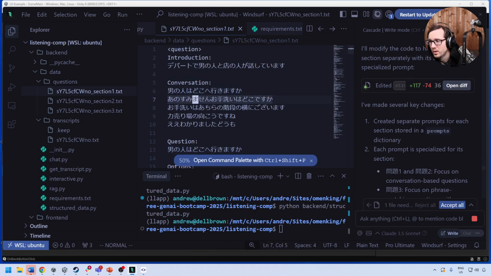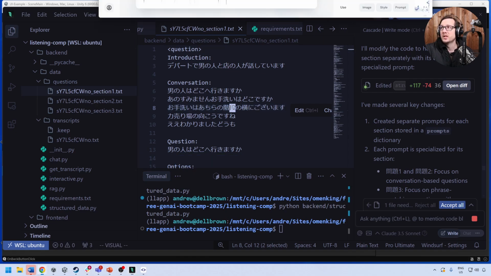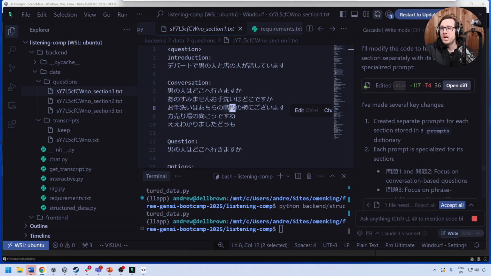Sumimasen. Otearai. So he's asking where the bathroom is. Otearai wa doko desu ka? So he's saying like, where is the bathroom? And the lady's saying, okay, well, the bathroom is over there. There's the stairs. Okay, so I remember this. This actually has to have a map. So there's really no way that this is any good. Right? So to be able to draw this out, I'll show you actually what it's supposed to look like.